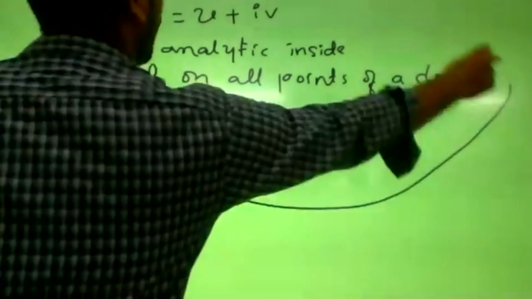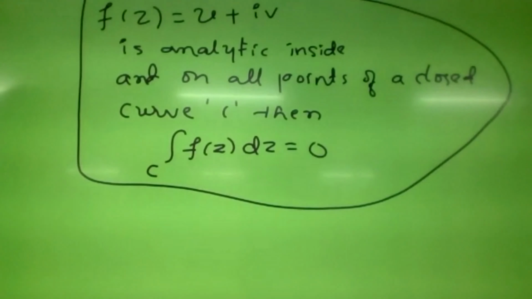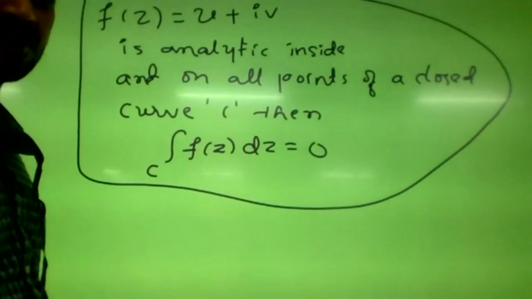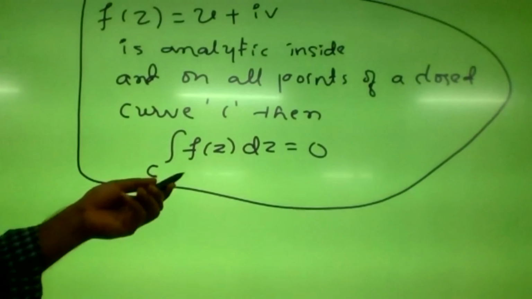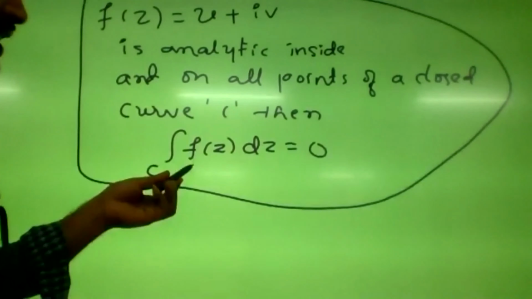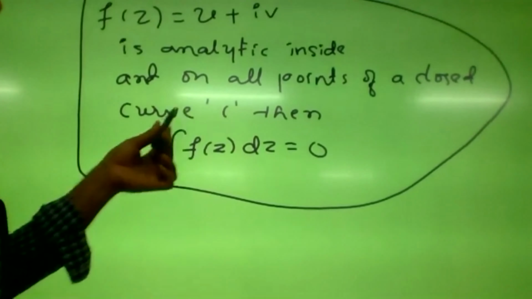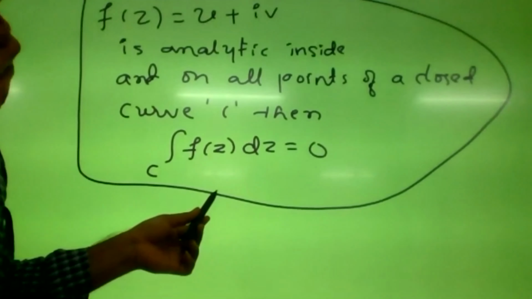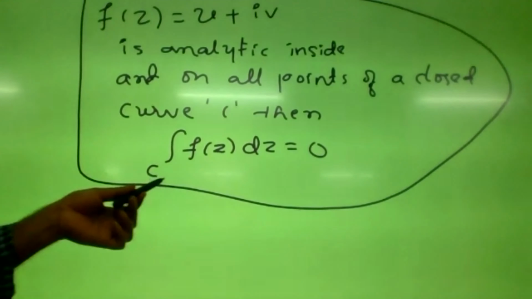If any complex valued function f of z equals u plus iv is analytic inside and on all points of a closed curve C, then without calculating any integration, we can directly write that the value of that integral will be 0 according to Cauchy's theorem. Understood?